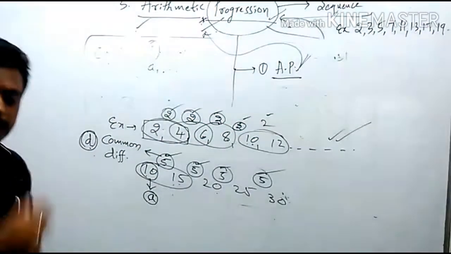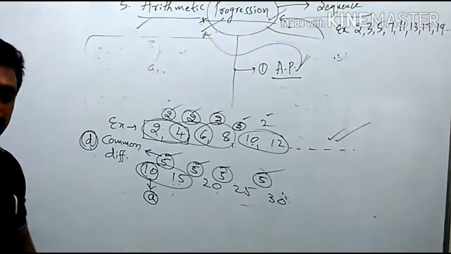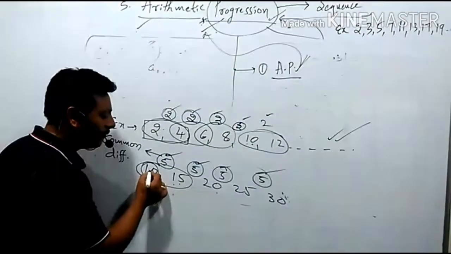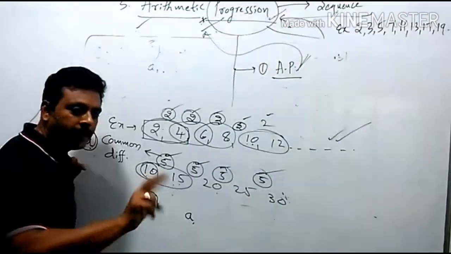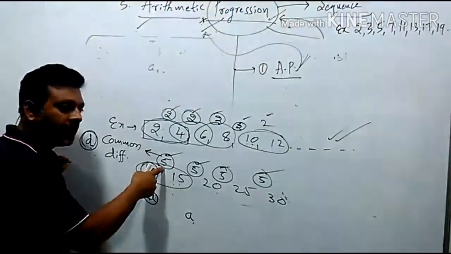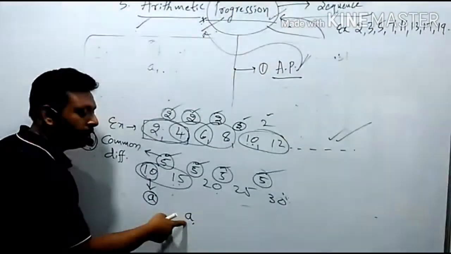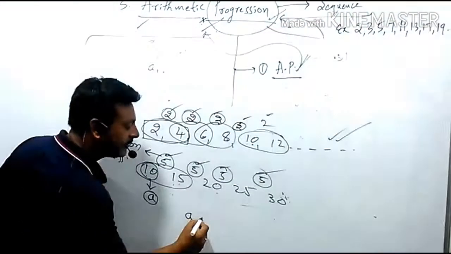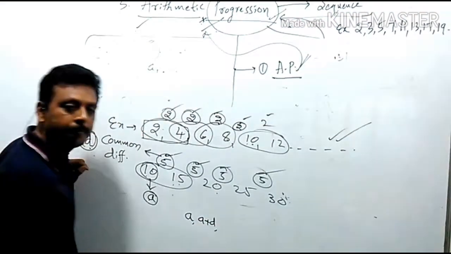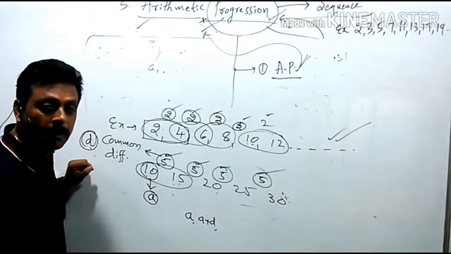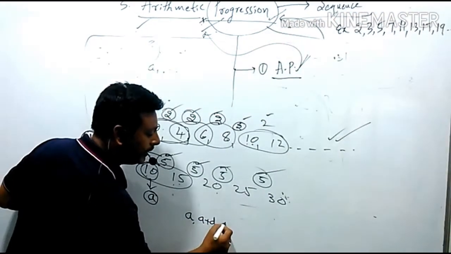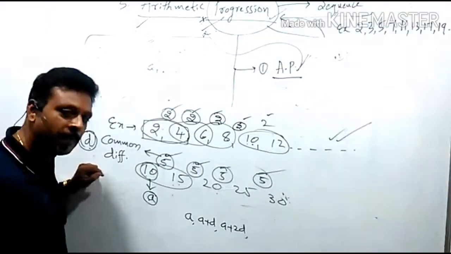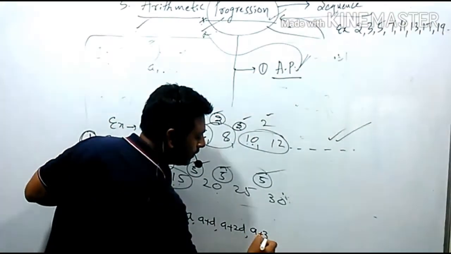Okay, on the basis of this logic only, now I am going to give you the general form of arithmetic progression. General form: first term A. To get the second term, एक D को ऐड कर रहा हूं. Take 10 as A. To get 15, what are you adding? 1D you are adding. So the next term is A plus D. Sir, I want the third term. Then the third term is A plus 2D. Okay, sir, I want one more. कोई बात नहीं है. A plus 3D.